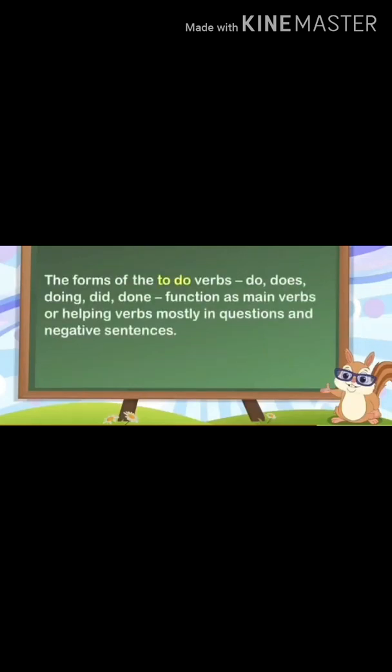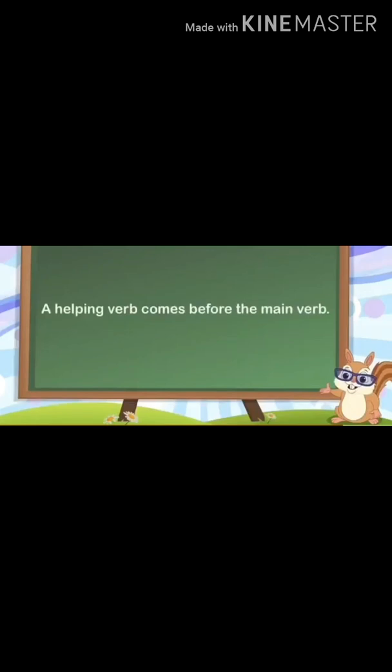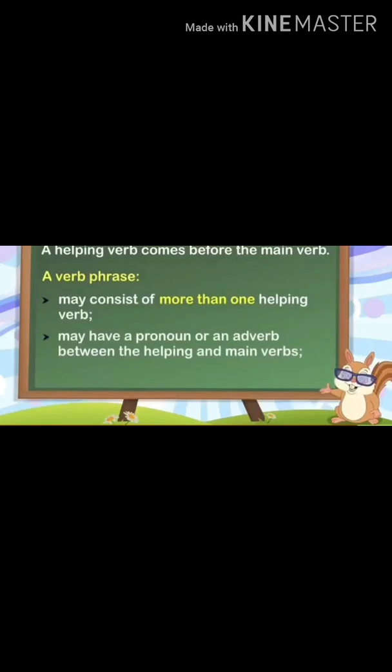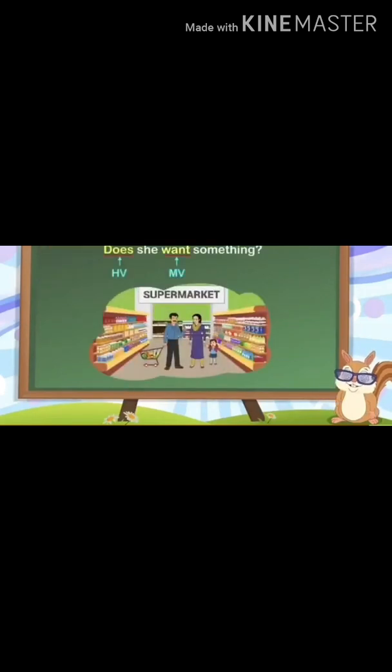The forms of the to-do verbs do, does, doing, did, done function as main verbs or helping verbs mostly in questions and negative sentences. A helping verb comes before the main verb. A verb phrase may consist of more than one helping verb. A verb phrase may have a pronoun or an adverb between the helping and main verbs. For example, does she want something?